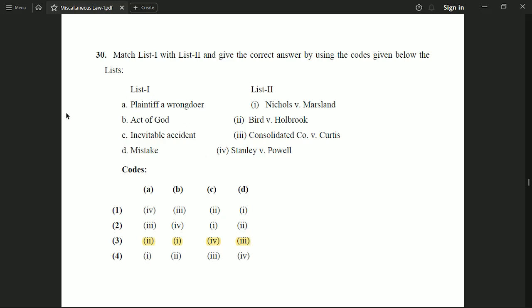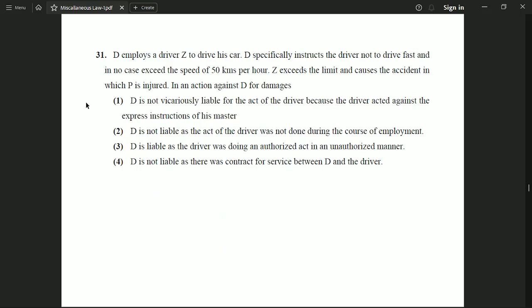Okay. Now the next question is: D employs a driver Jed to drive his car. D specifically instructs the driver not to drive fast and in no case exceed the speed of 50 kilometers per hour. Still, Jed exceeds the limit and causes an accident in which P is injured. In an action against D for damages, we have been given certain options. The first option is D is not vicariously liable for the act of the driver because the driver acted against the express instructions of his master.